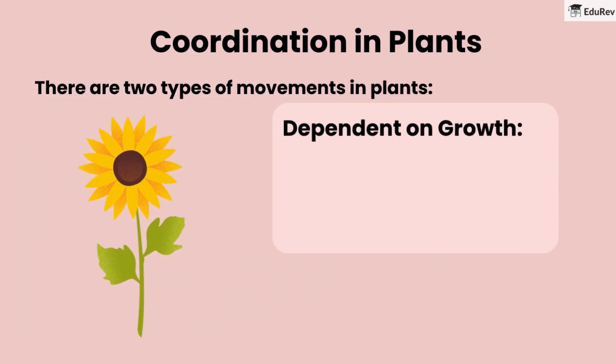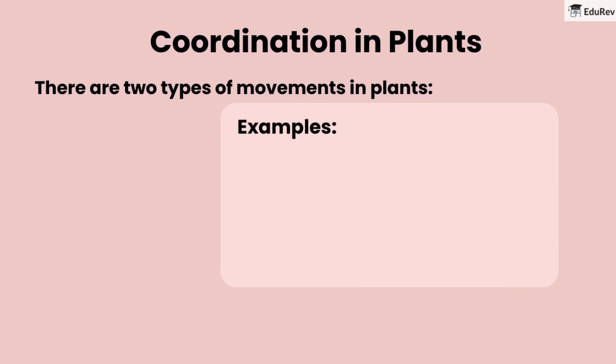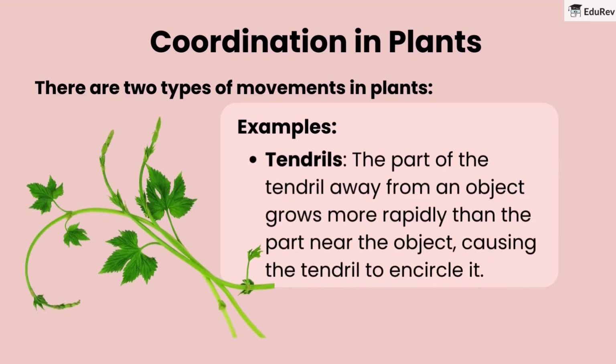Dependent on growth. Tropic movements involve directional responses to stimuli. Examples: tendrils. The part of the tendril away from an object grows more rapidly than the part near the object, causing the tendril to encircle it.